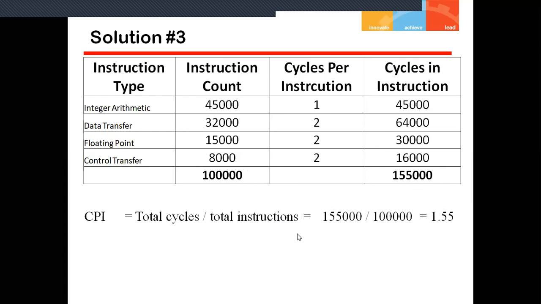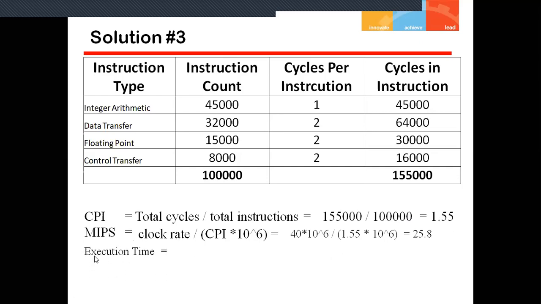The next part we have to do is the MIPS rating. The MIPS rating formula says clock rate divided by CPI multiplied by 10 to the power 6. We have the clock rate given in the question, that is 40 megahertz, and the CPI we have calculated. So by putting these two values in, we get 40 into 10 to the power 6 divided by 1.55 into 10 to the power 6, which is equal to 25.8.